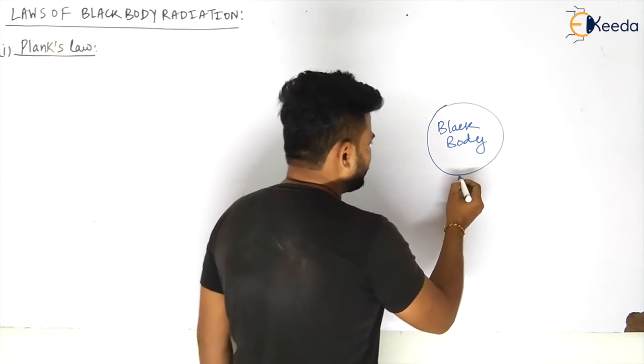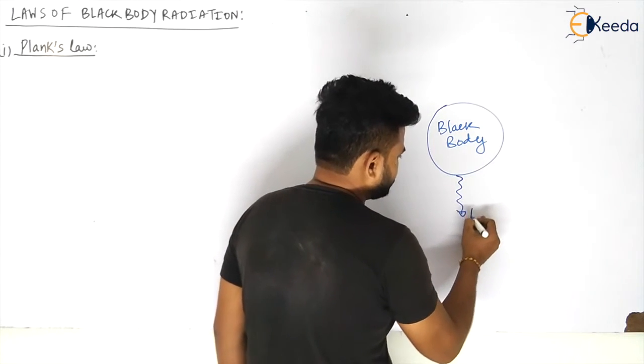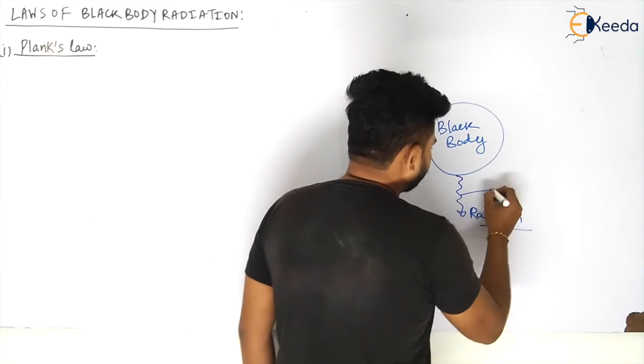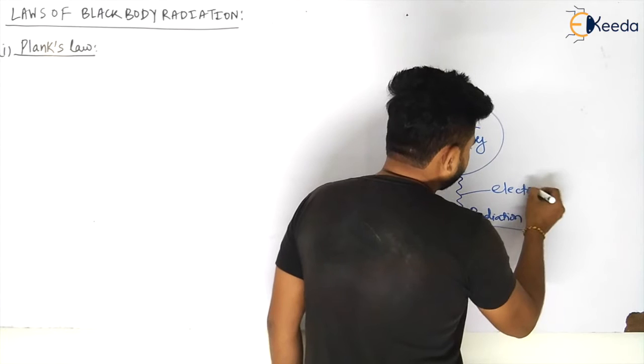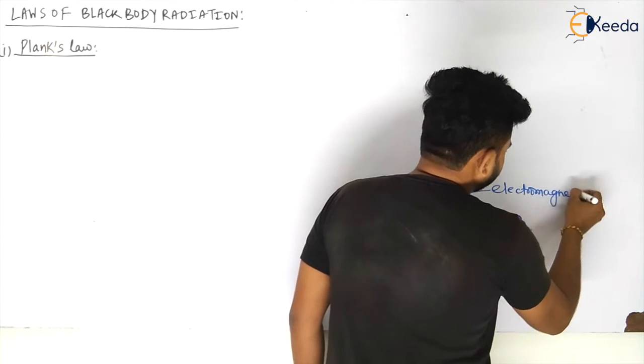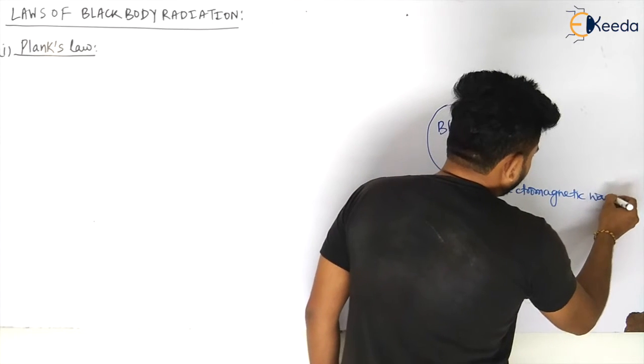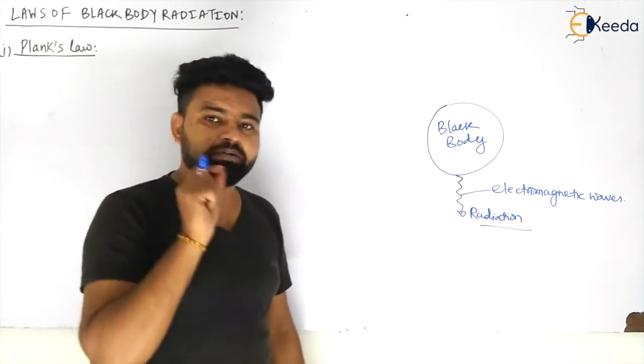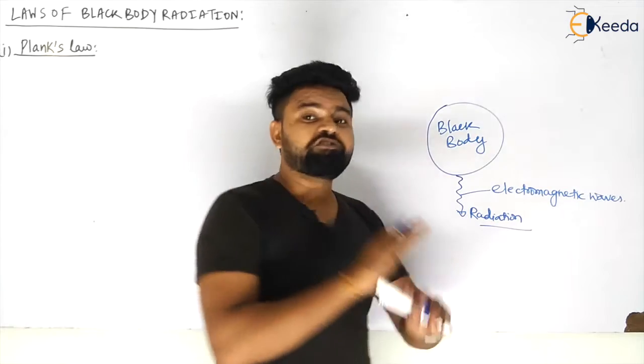So this will emit some radiation, my dear students, in the form of electromagnetic waves. When it is emitting the radiation, it may be emitting over different wavelengths.